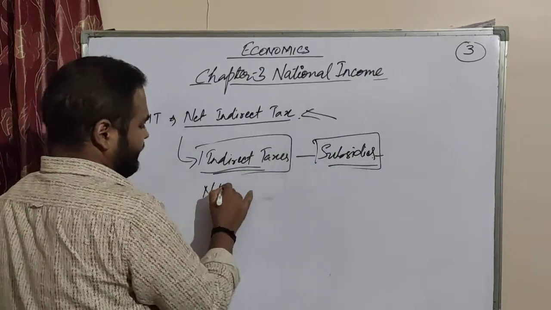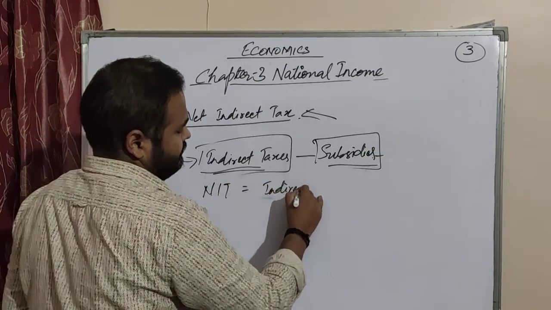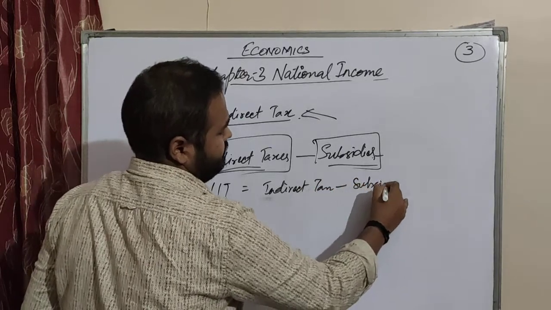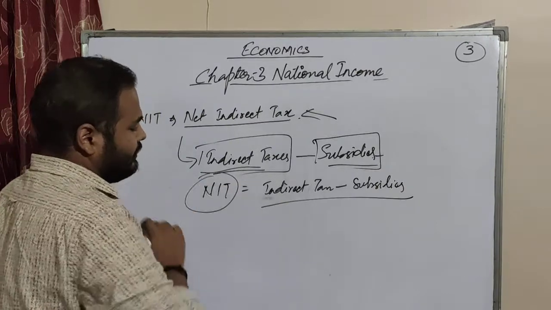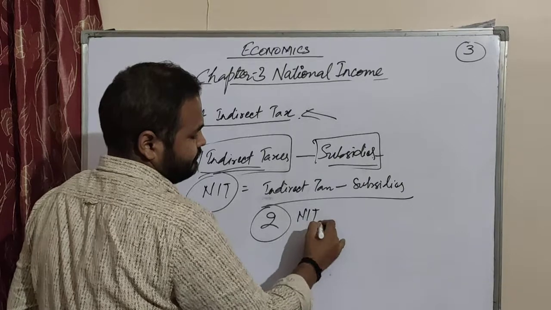Means NIT is equal to indirect tax minus subsidies. Very simple. And that 2 rupees was your NIT.